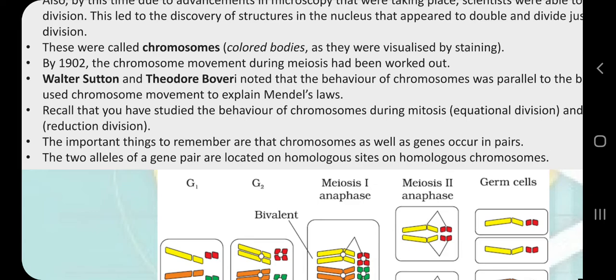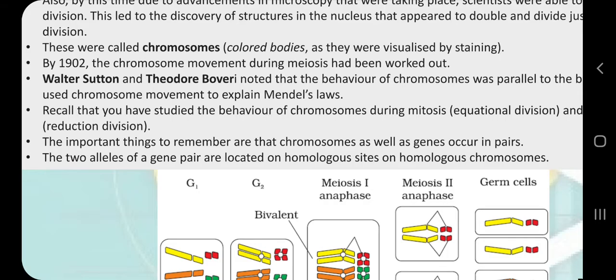So this theory is very simple. What Mendel said about dominance, segregation, and independent assortment, we will restate those statements in terms of cells, chromosomes, and genes.